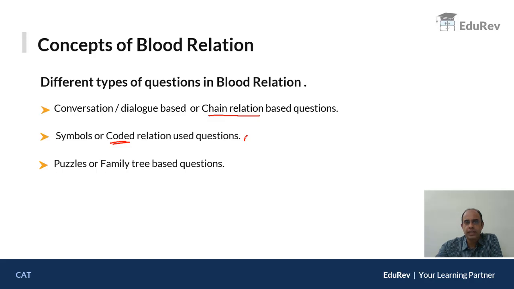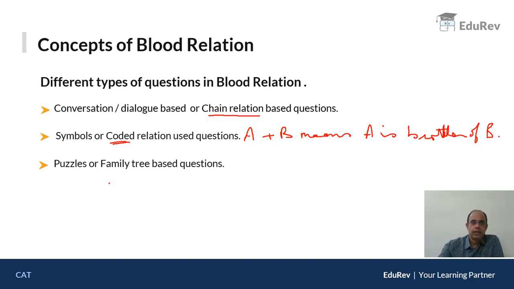For example, if I say A plus B means A is brother of B, and again something like A minus B means something else, then we have defined some relationships and then we ask you questions based on those relationships. These are the second type.